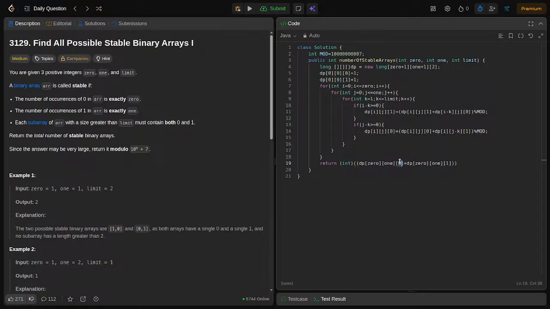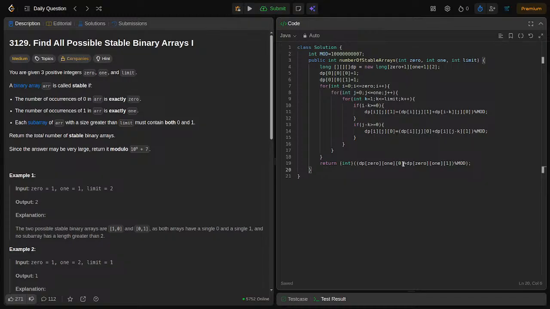So, 0 then plus 1, then modulus mod. Why are we writing this mod? To prevent the overflow. So, this will return the integer, right. Our question asks to return in the integer type, so we are returning it in integer type.